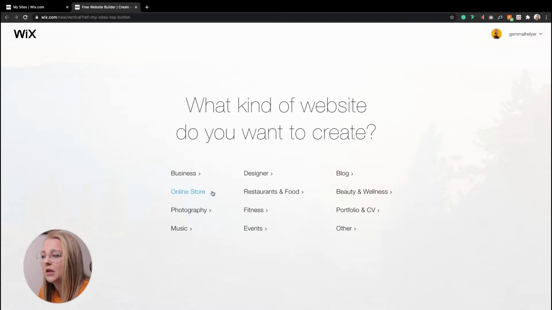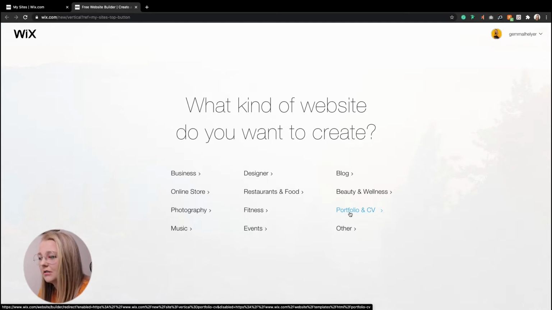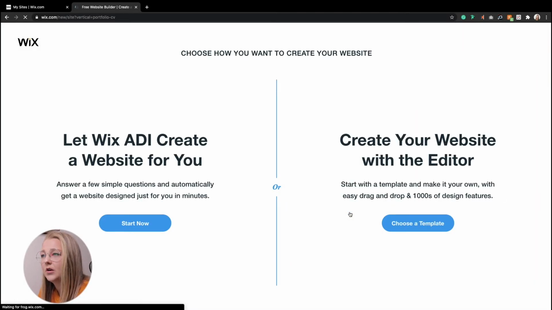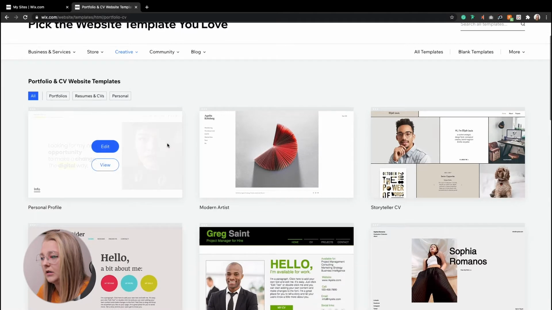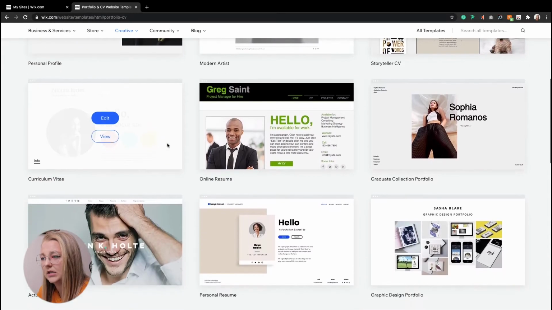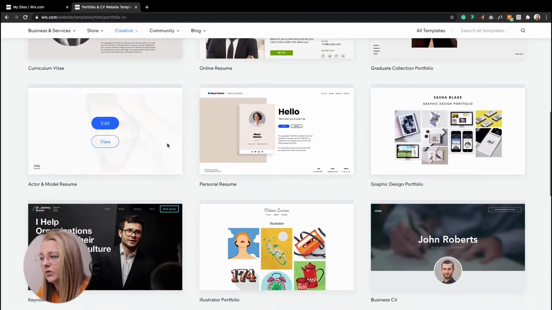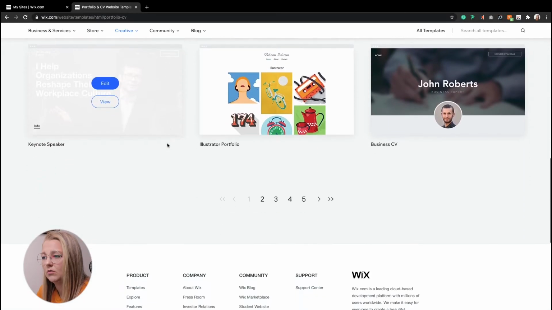So I think I may just go, let's have a look at portfolios and CVs, is it? Because I get a lot of questions about portfolios, so let's see what they have to offer here. Okay, so I can either do a questionnaire by the looks of this, or I can just pick a website from the editor. I think I'm just going to choose a site, see what they got. Okay, so I'm presented now with a big list, I'm assuming a big list full of resume sites.